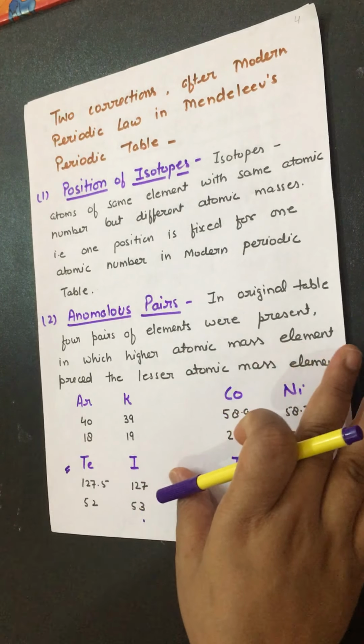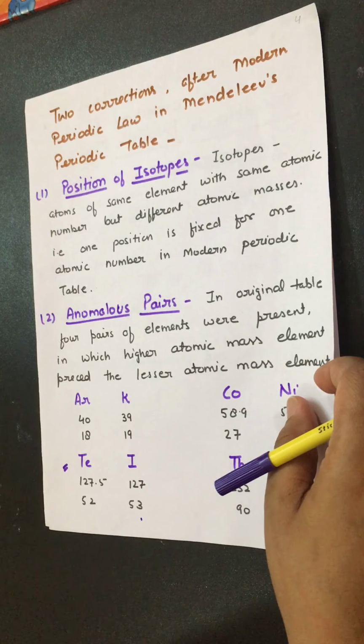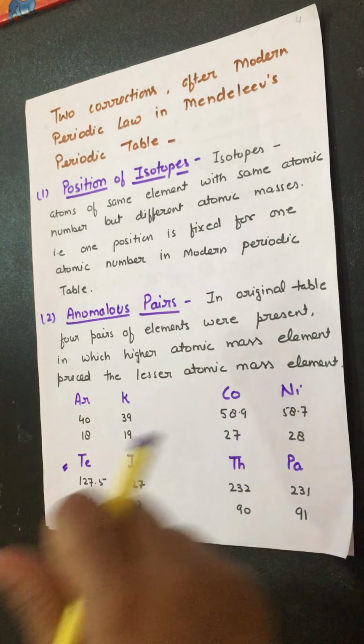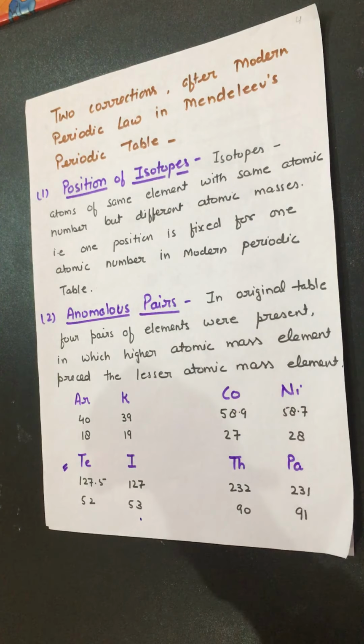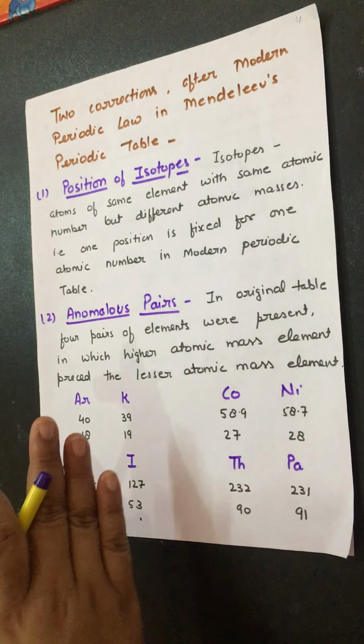After this law, there were two very important corrections in the Mendeleev periodic table. First, the position of isotopes. When elements are arranged in increasing order of atomic number, isotopes have the same atomic number, so there is no need for different places. All the isotopes can be placed at a single position.